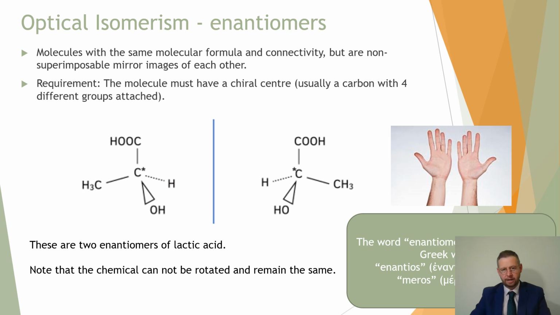Different to structural isomers are optical isomers, a relationship between 2 very similar looking molecules that makes them enantiomers. Enantiomers, coming from the Greek, meaning that they are opposite parts. But what does it mean to be one? Well, the definition is that you are non-superimposable mirror images of each other, just like your left and right hands. If I took my left hand and superimposed it across in front of my right hand, I cannot superimpose it. It is a mirror image.